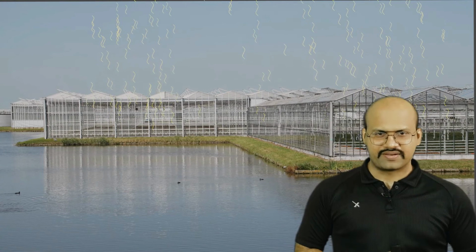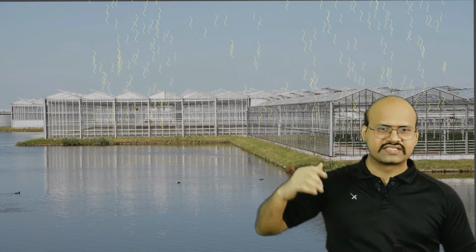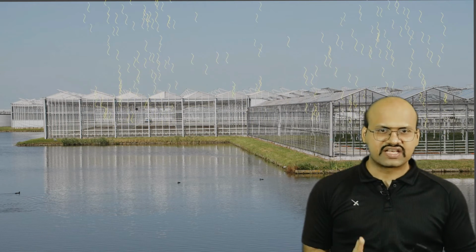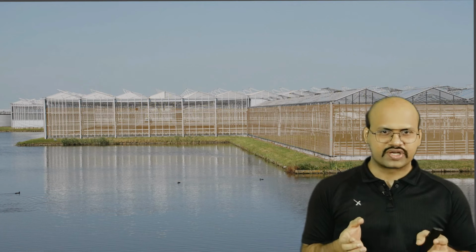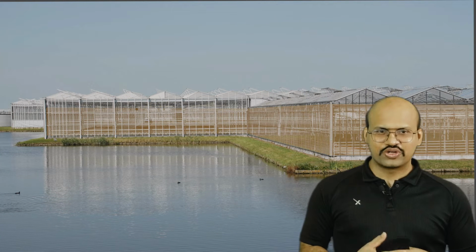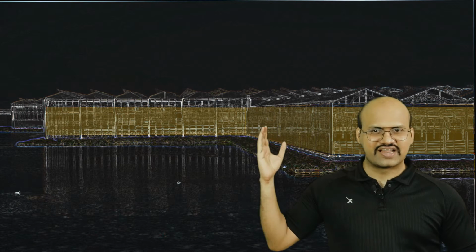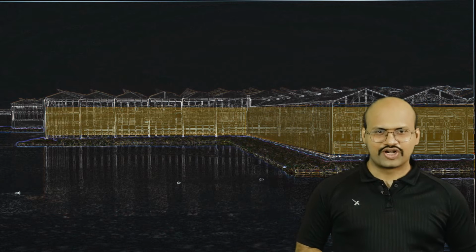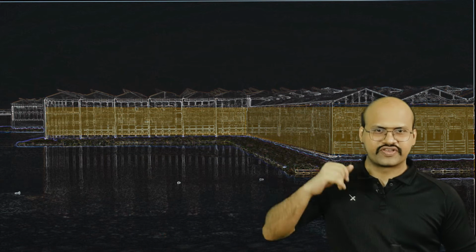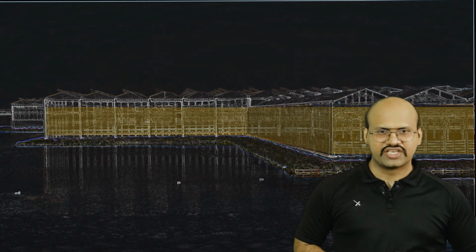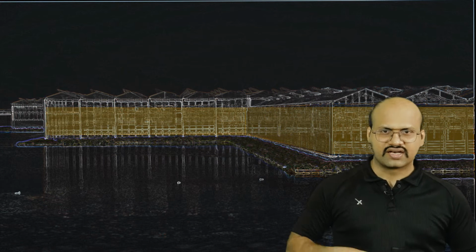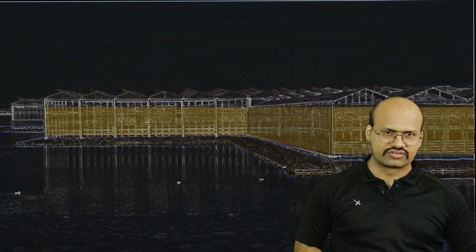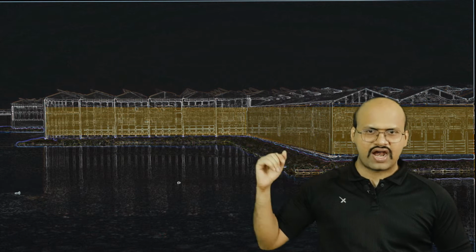Now during daytime, a lot of sunlight enters this greenhouse. It heats the air within the greenhouse, so the air becomes warm. During night time, the air within this greenhouse is warmer and it is not able to release its heat to the outer atmosphere because glass does not allow the heat to move outside. Therefore, the air within this greenhouse is warmer than the air outside, and it helps in plant growth.